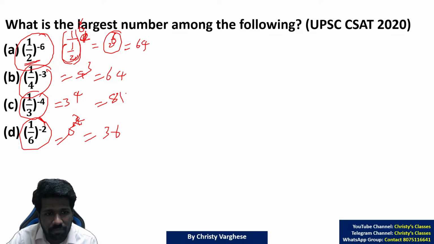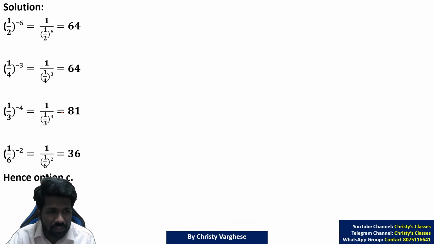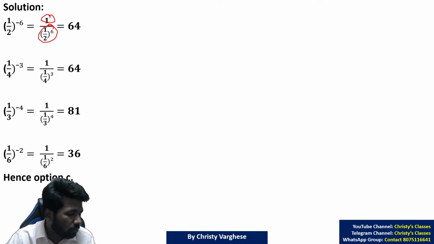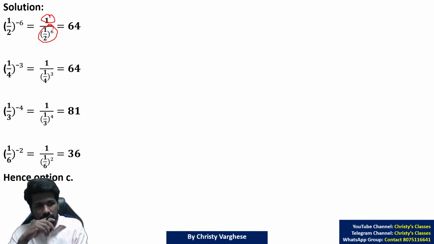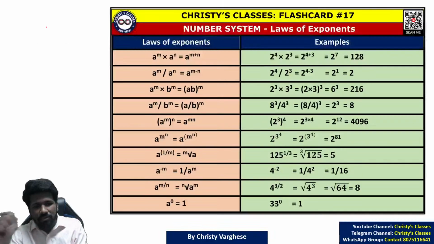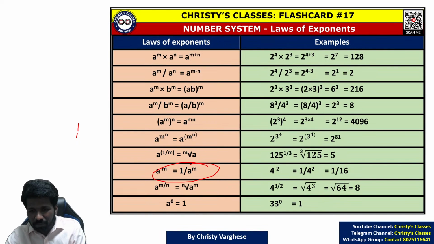Which is the largest number? 81. Option C. Super easy, right? Otherwise, more steps I have written here. If you write 1 by 1 by 2 the whole raised to 6 or 1 by 1 by 2 raised to 6, both mean the same. All clear? That was purely based on whether you know that a negative power is 1 by the positive power.